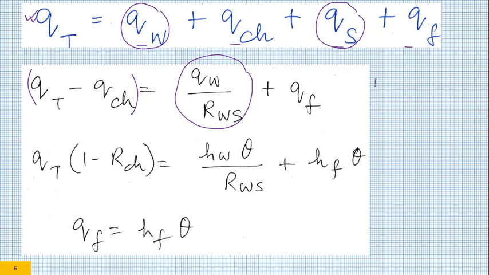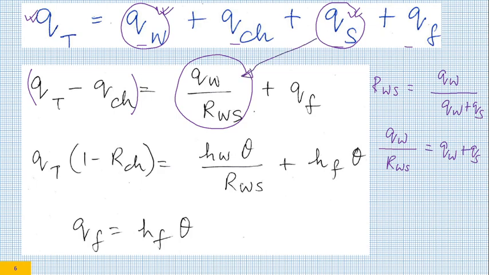Why do I write that? Please recall, this was the definition of RWS. So QW by RWS becomes QW plus QS. So this QW plus QS gets replaced by QW divided by RWS. QF comes over here.